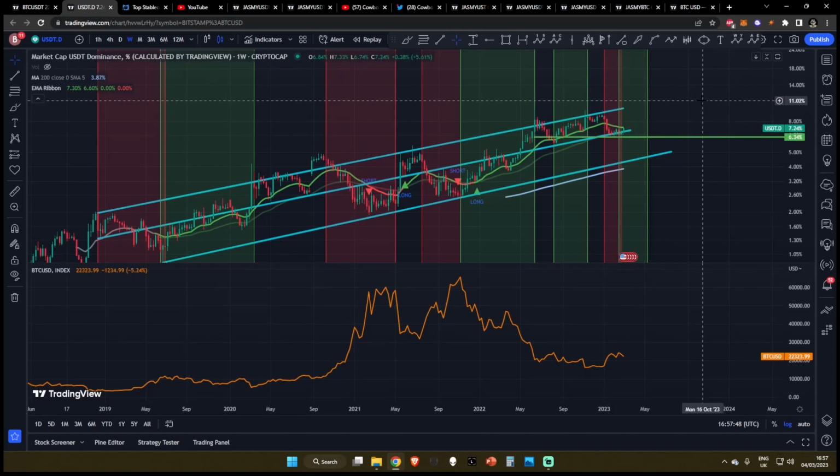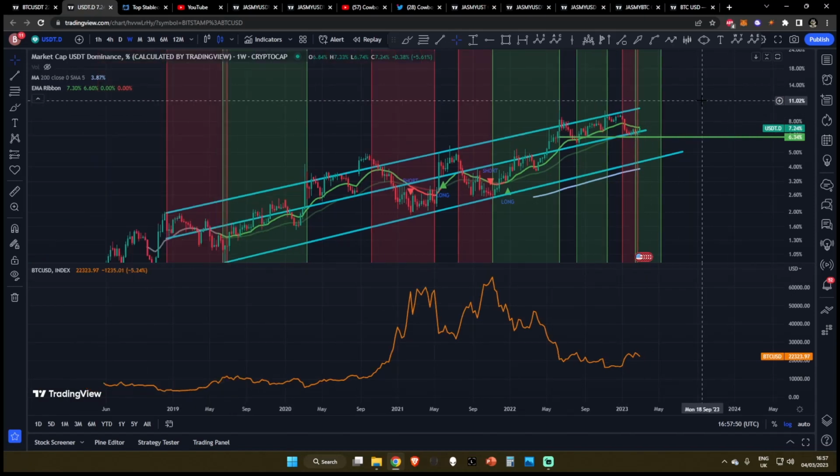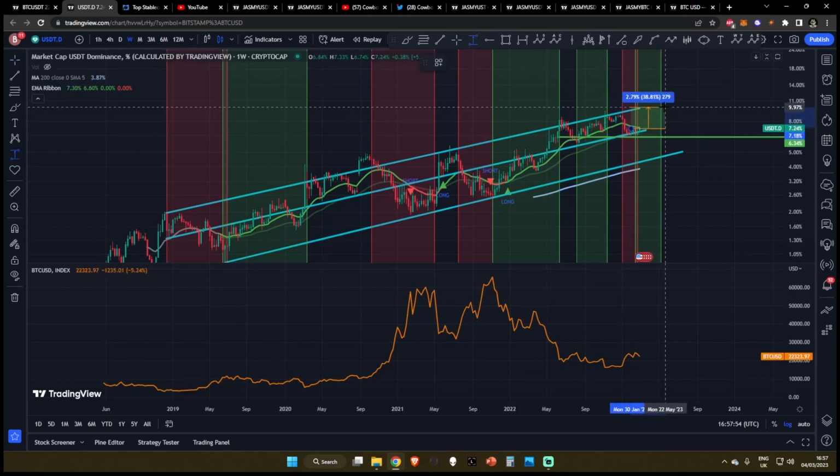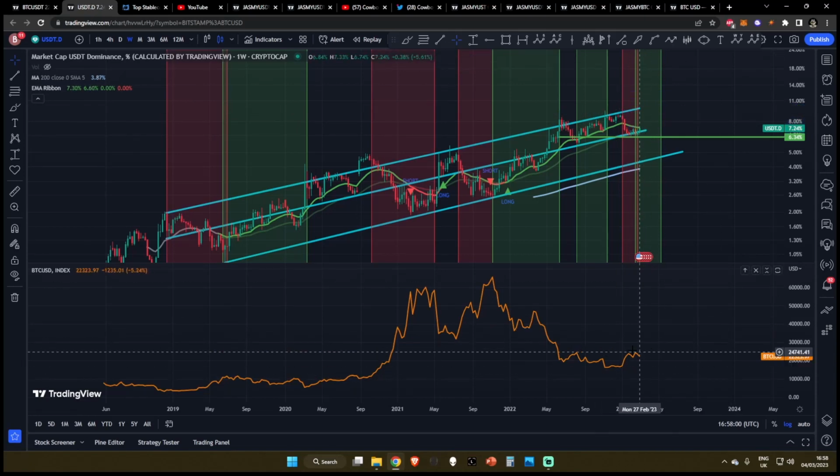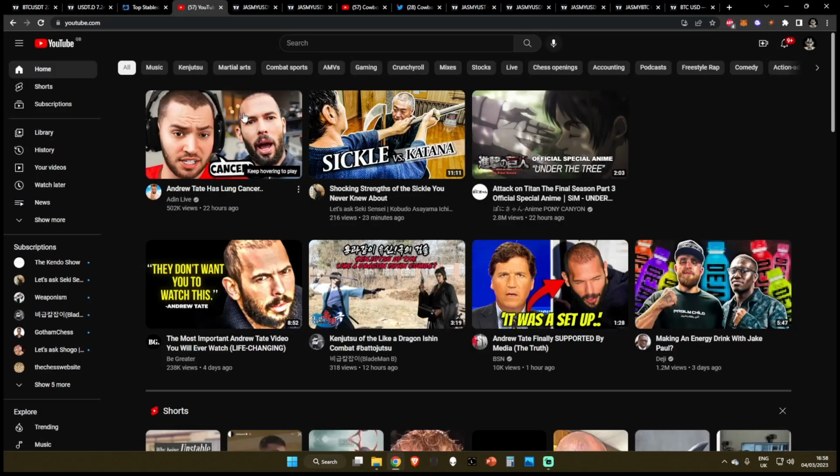So for today, just wanted to give you a quick update on that one. We are bouncing back up. It's looking like we've got another move, potentially another 40% increase in the USDT dominance to come back up to this trend line. And this will likely cause another major meltdown. And as we saw over here, the last time this happened, the last time we moved to the top of the trend line from this trend line right here, Bitcoin broke down into new lows. This is currently what I'm expecting.